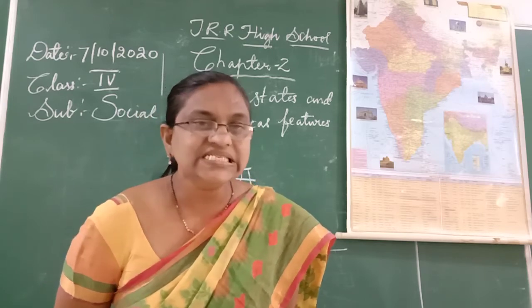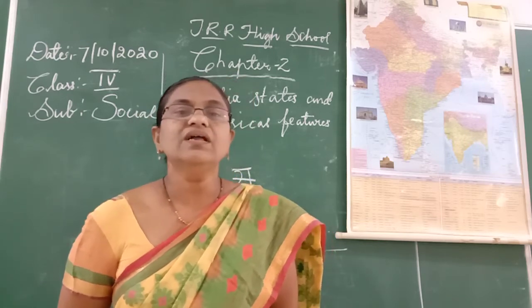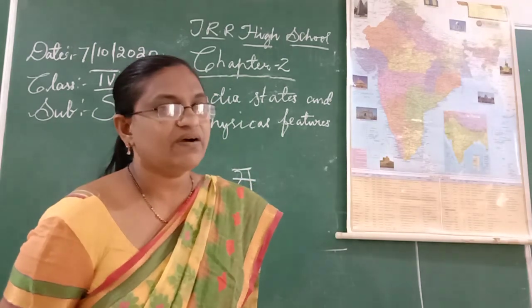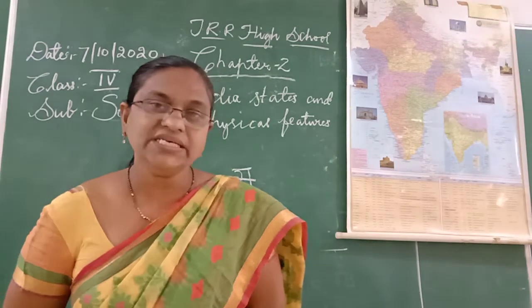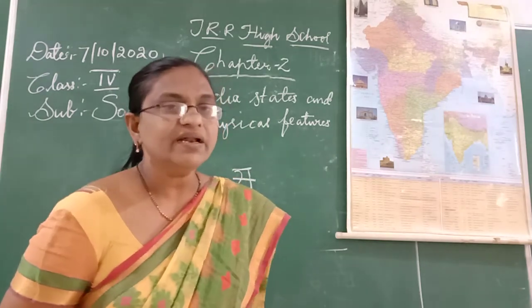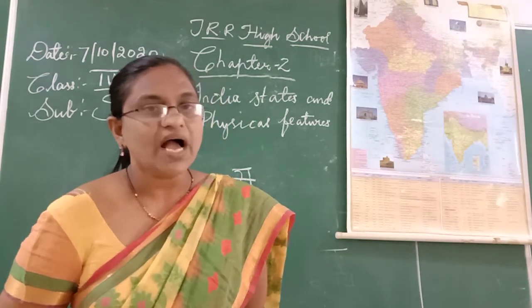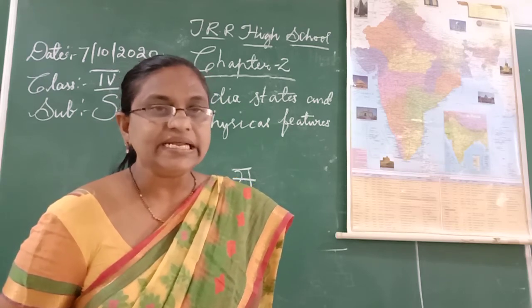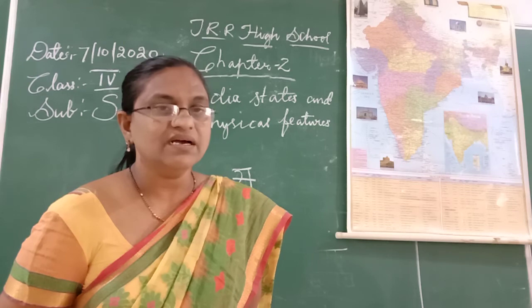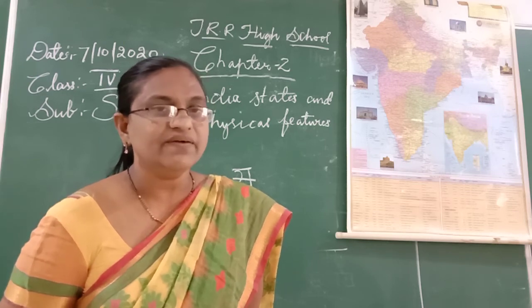Understood? Then in the next class we are going to learn about the physical features of our country. More interesting topics we can learn in our next videos. I hope everyone understood about our country, our national emblem, fruit, animal, everything.